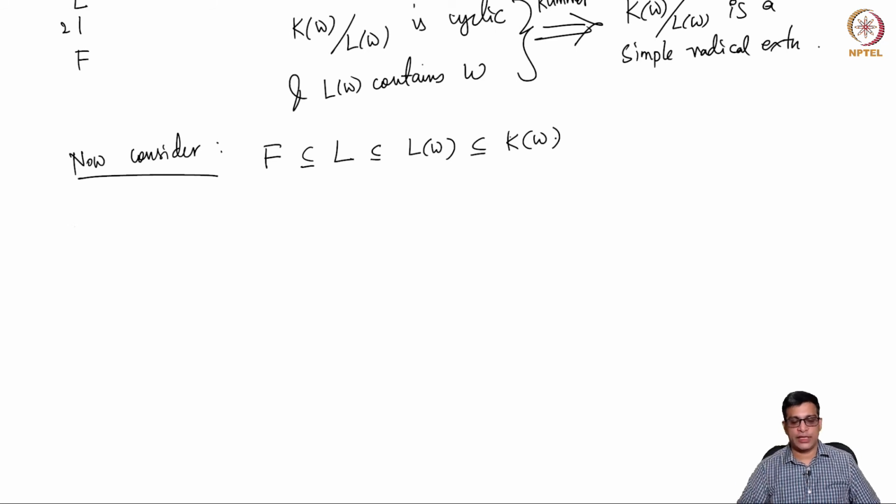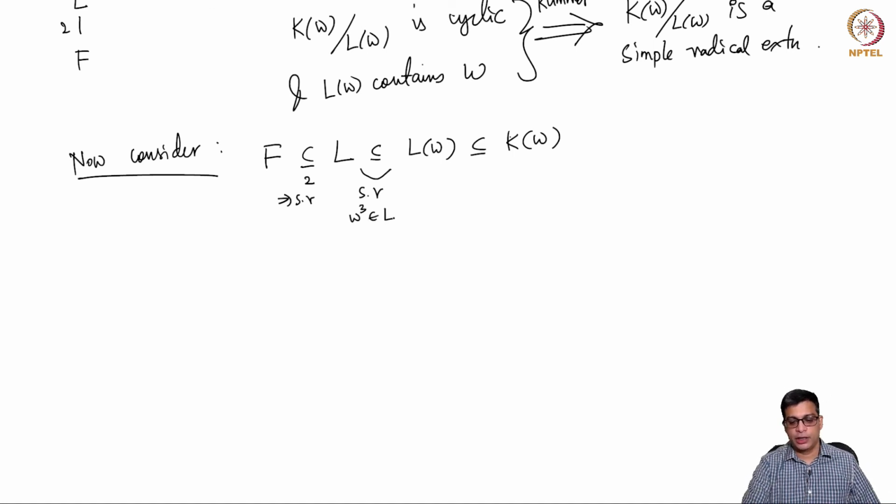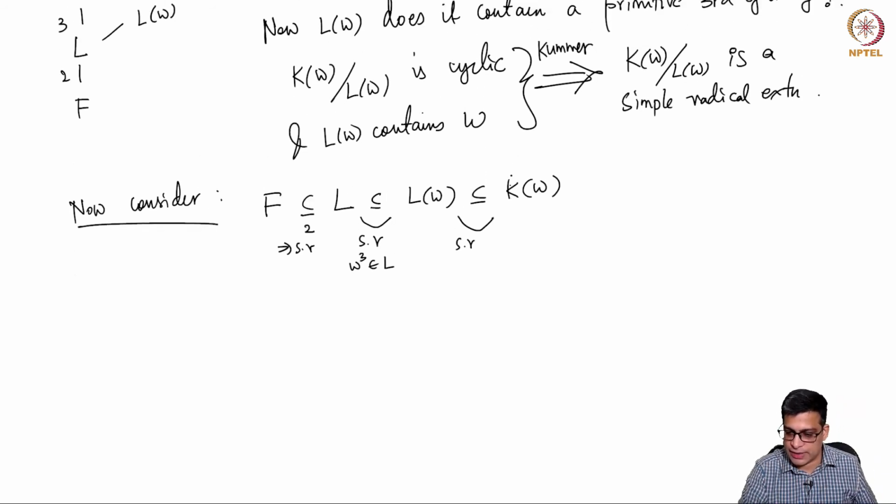Now each of these extensions is simple radical, I claim. This is degree 2, so simple radical. This is simple radical because omega to the power 3 is in L, right? It is generated by an nth root of unity. So this is a cyclotomic extension. So it is simple radical, and this is simple radical by the argument that I just gave you.